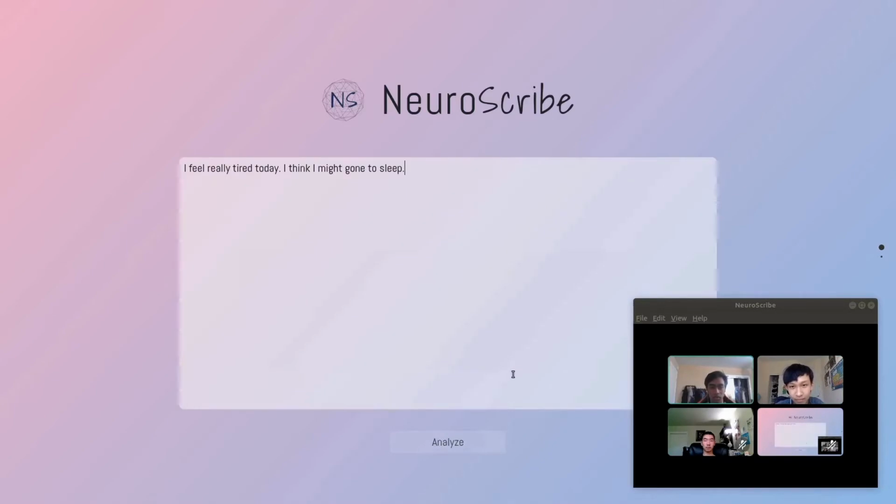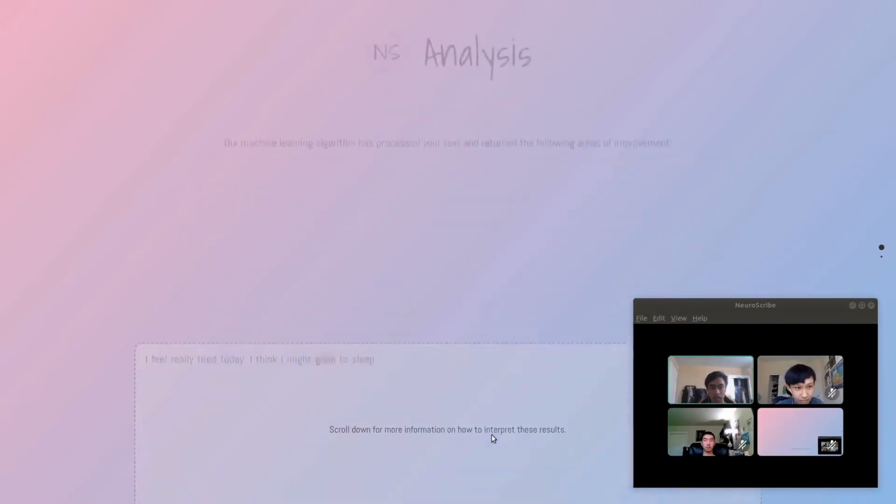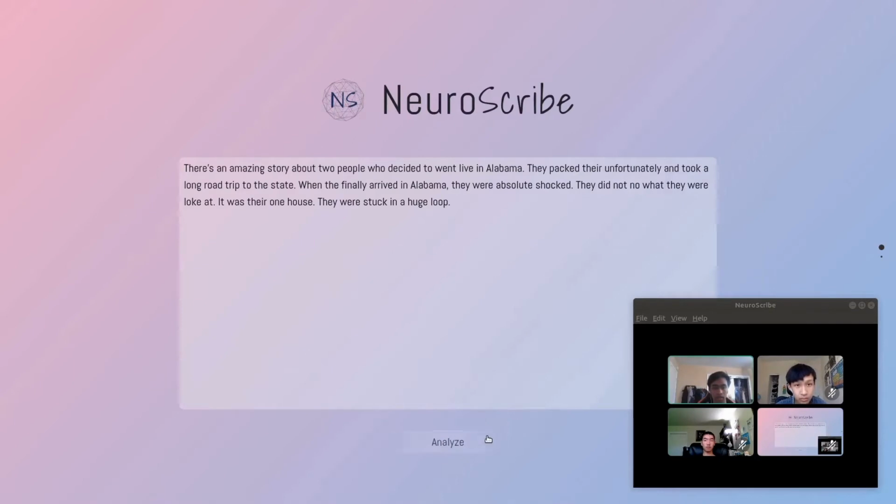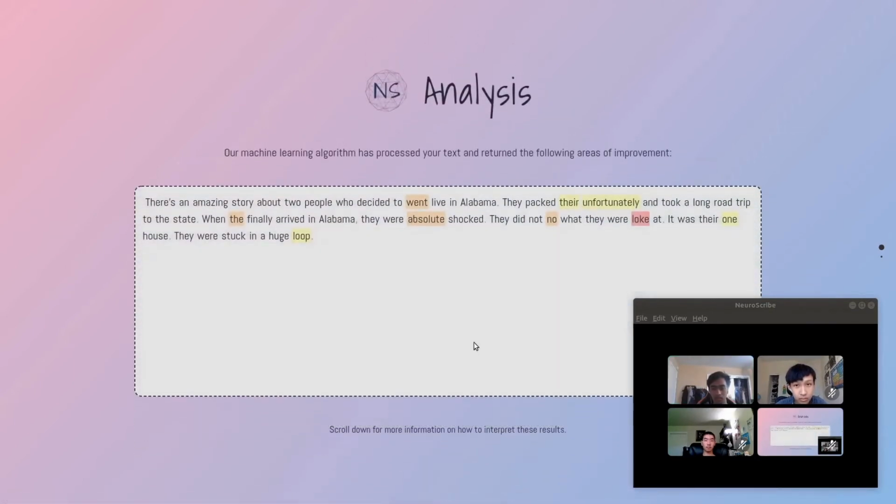For example, "I feel really tired today and think I might gone to sleep." As you can see here, the model correctly identifies the error and also provides a correct suggestion. Here's another example. A yellow word makes sense in the context of the sentence and is perfectly fine.